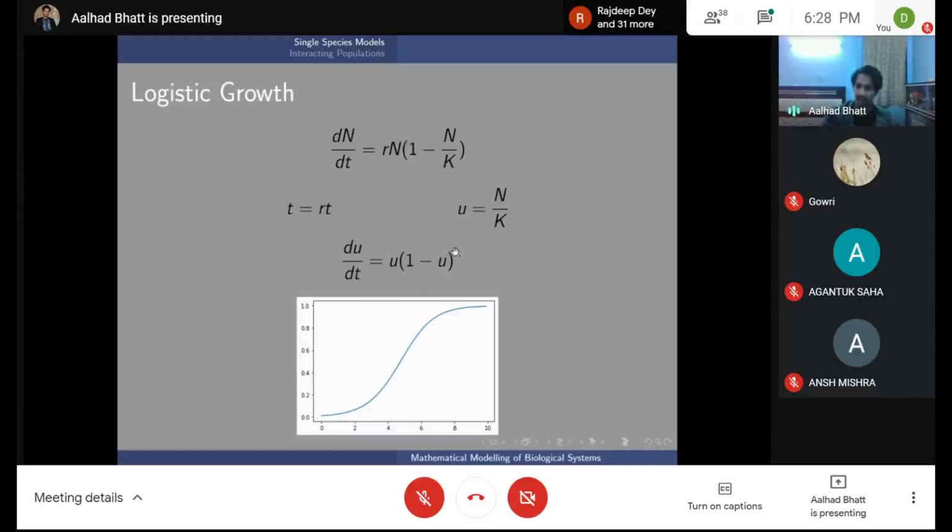Now u here acts as a fraction, the population as a fraction of the carrying capacity, which is k. Again, you see there are two possible zeros, two possible fixed points, which is when u equals 0 and u equals 1. Doing the simple calculus I mentioned earlier, you can see that u equal to 0 is unstable, while u equal to 1 is stable. Here I've just shown that graphically. Starting from this point, the population will increase in time to this point, which is 1.